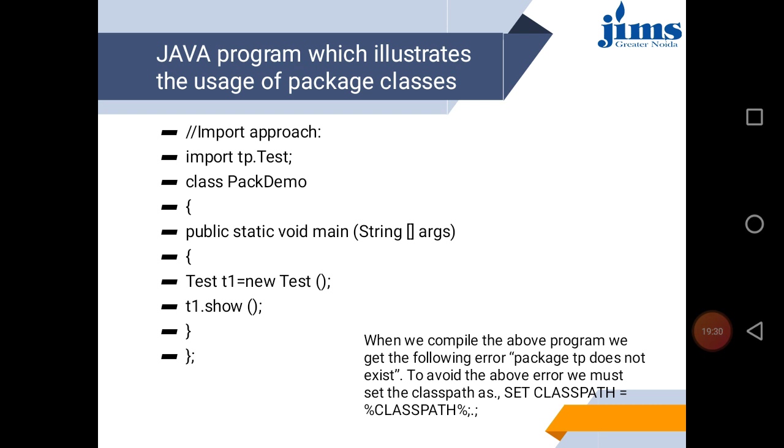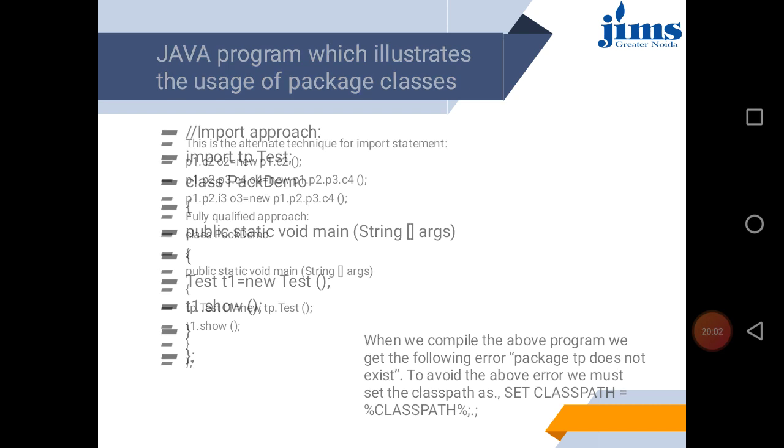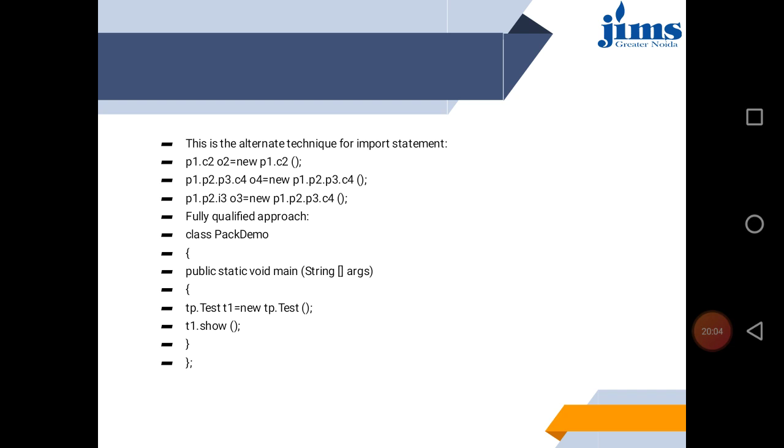And if at compile time you are getting any compilation error, then first we need to set the classpath. The syntax is set classpath equal to %classpath%;.; so it will mention the correct path and you will be able to get the package's address.